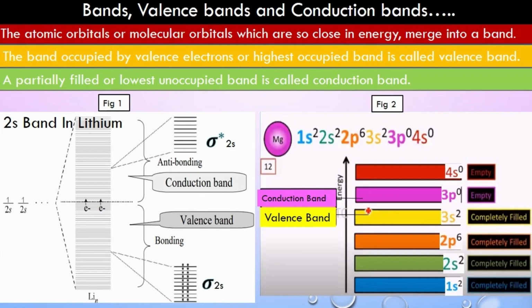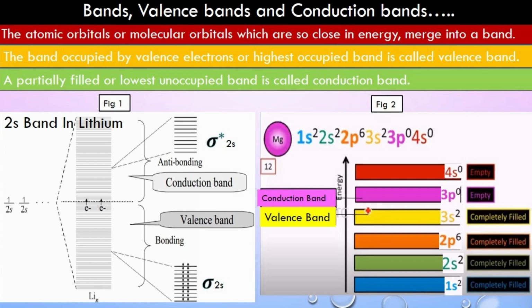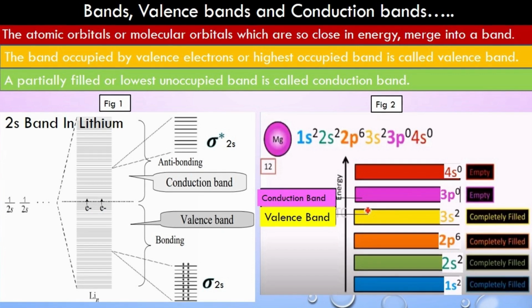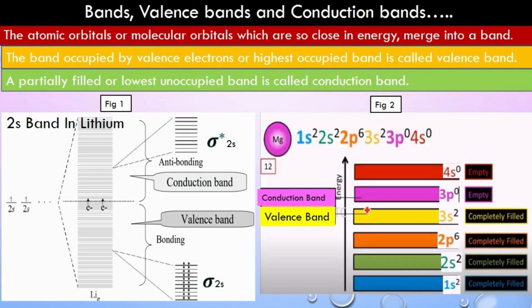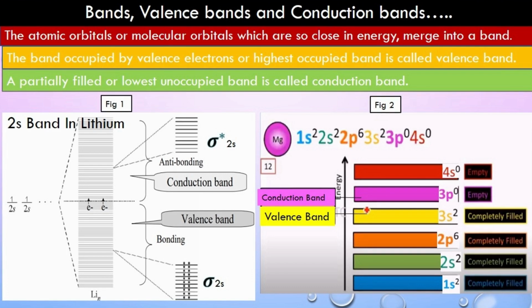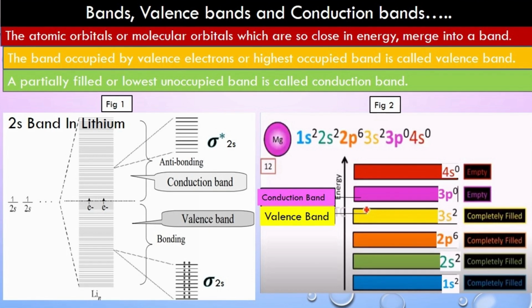Sigma 2s orbitals of n number of lithium atoms have very close energy levels, so they are seen as a band. Similarly, anti-bonding sigma star 2s orbitals of lithium also have close energy levels, so they are also seen as a band.